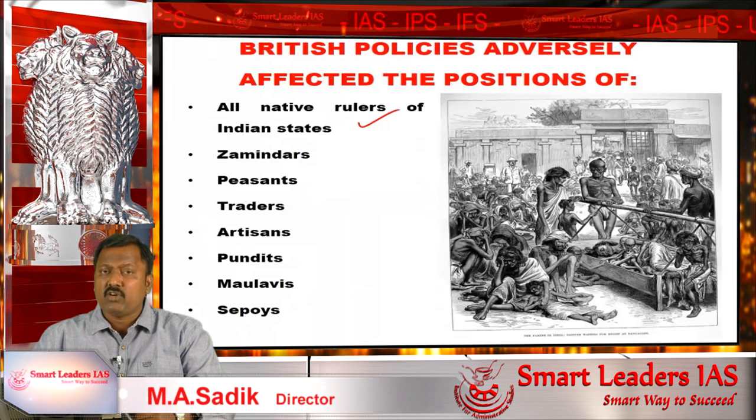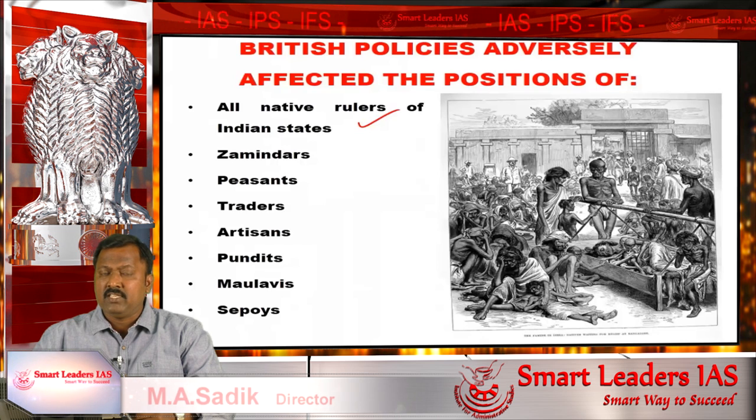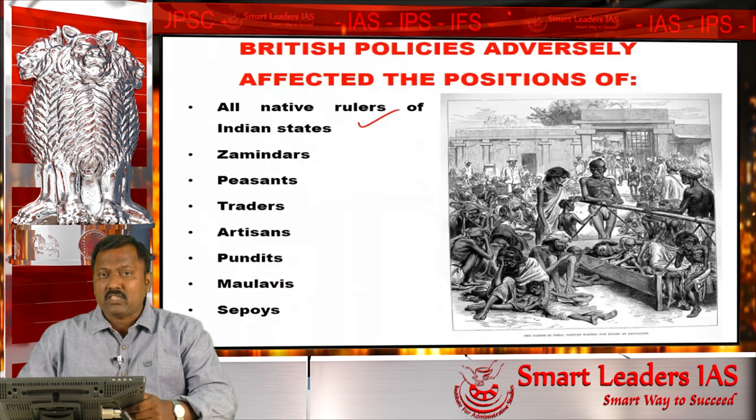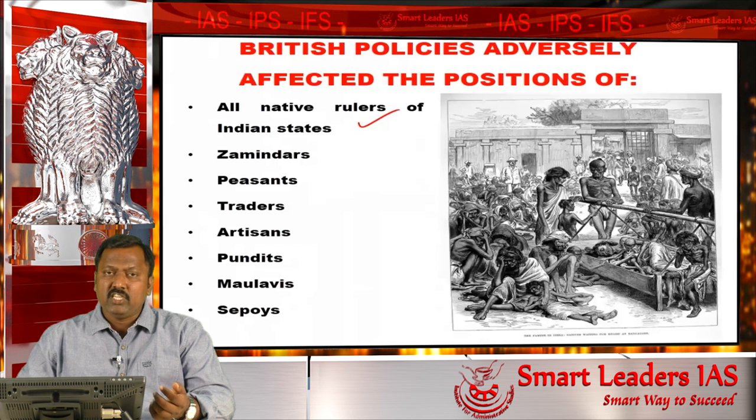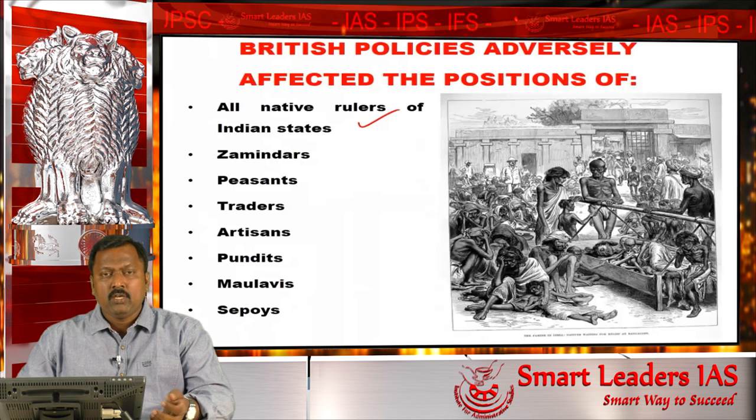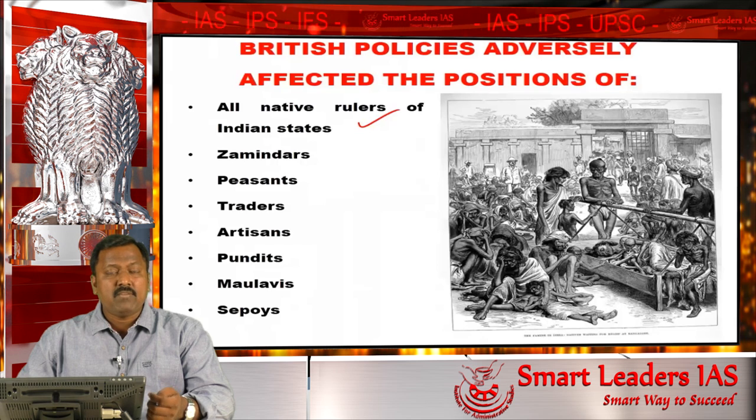All the battles and wars which were fought before 1857, namely the Carnatic wars, Maratha wars, Mysore wars, Sikh wars, all these reflect only one thing: merchants over a period of time had begun to conquer territories and the British had begun to rule these territories. Because of this rule, most of the native rulers have been pensioned. Most of the native states had become extinct.